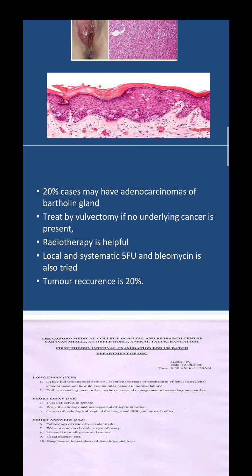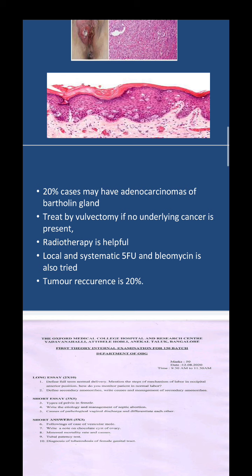First of all, the question itself is questionable, but what is important in a vesicular mole is the follow-up of a vesicular mole. Why are you bothered about the follow-up? Because there is a chance of turning into a choriocarcinoma. So what all can occur from a vesicular mole? That is choriocarcinoma, the recurrence, and the treatment aspect of it. This is what we expected in followings of the vesicular mole.